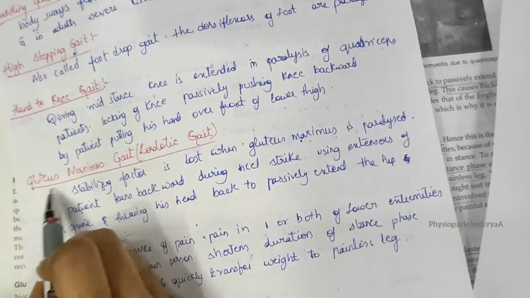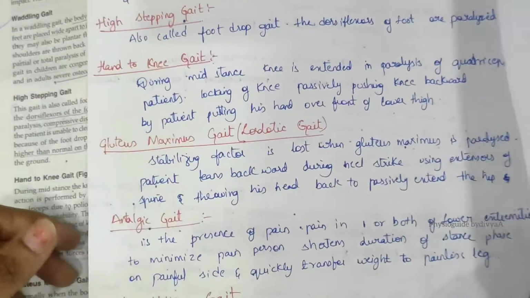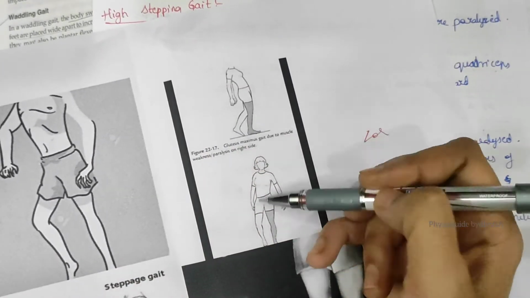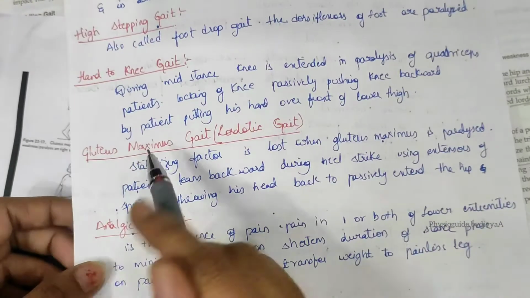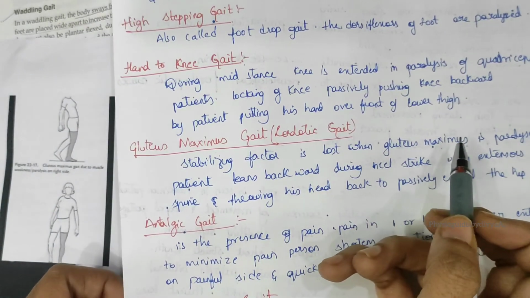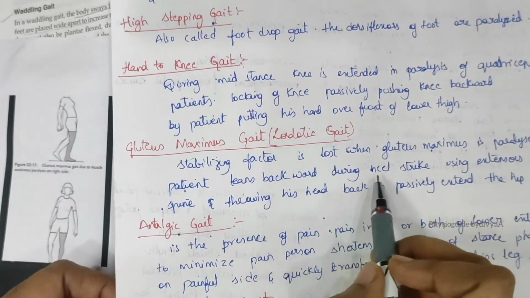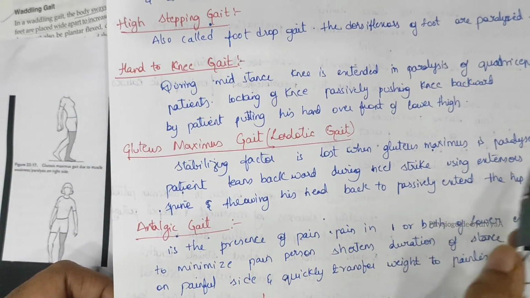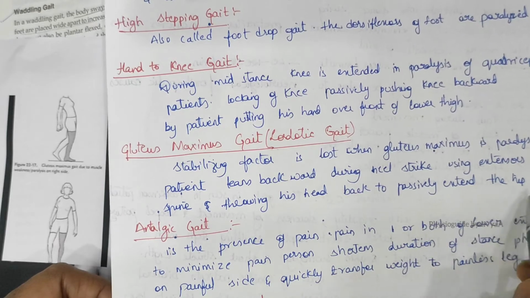Now, in gluteus maximus gait, also called lordotic gait, we can see this type of gait. The stabilizing factor is lost when the gluteus maximus is paralyzed. The patient leans backwards. See, he is leaning backwards. During heel strike, he uses the extensors of the spine and throws his head back to passively extend the hip.